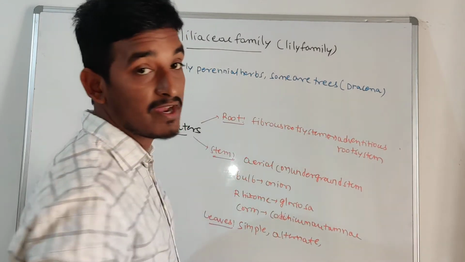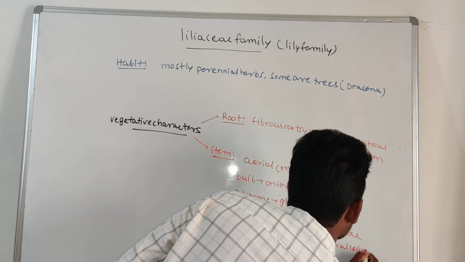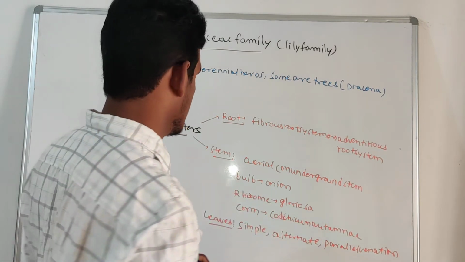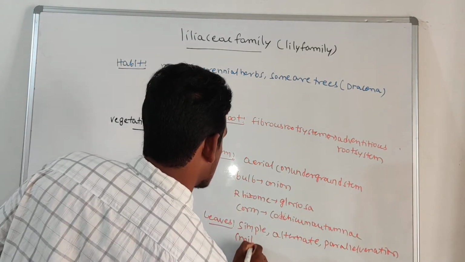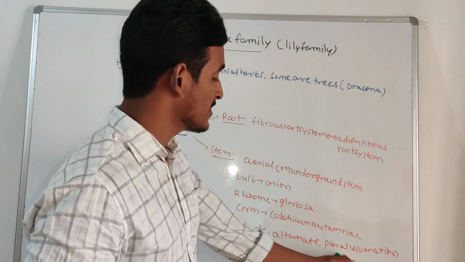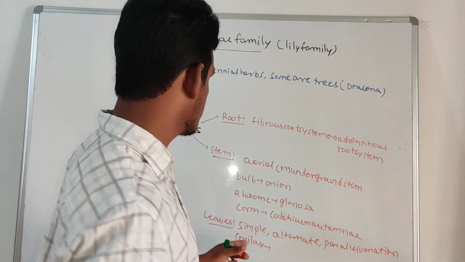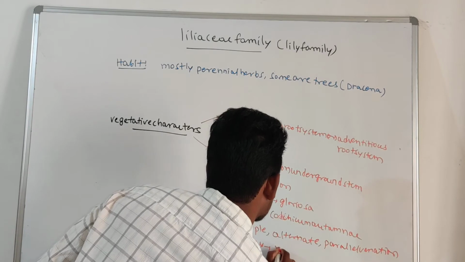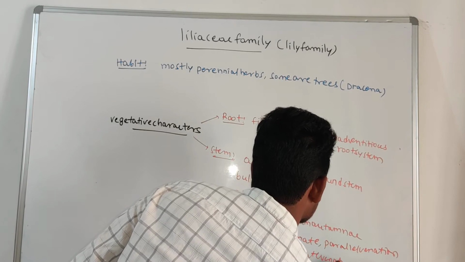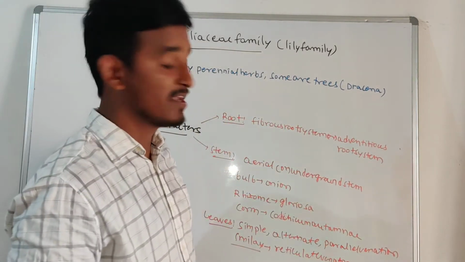These are monocotyledons, so they have parallel venation. But there is an exception: Smilax is a monocotyledon and should have parallel venation, but Smilax has reticulate venation. It is the exception feature of Smilax.